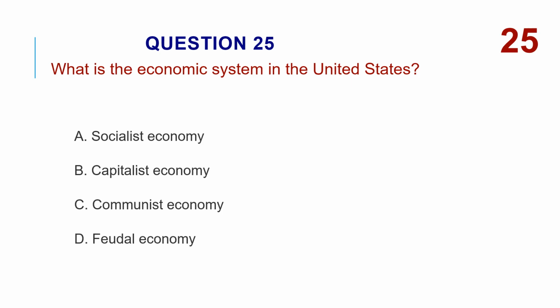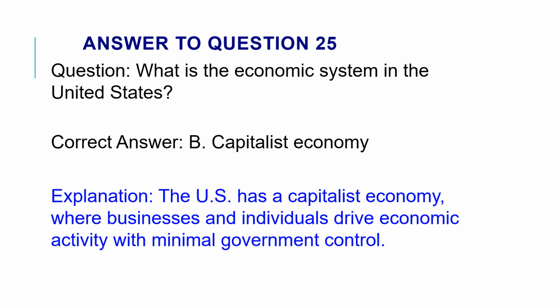What is the economic system in the United States? A. Socialist economy. B. Capitalist economy. C. Communist economy. D. Feudal economy. The correct answer is B. Capitalist economy. The U.S. has a capitalist economy where businesses and individuals drive economic activity with minimal government control.